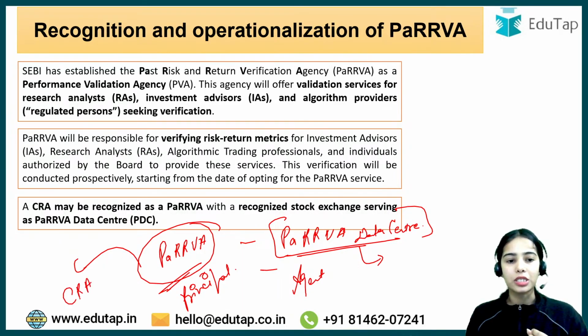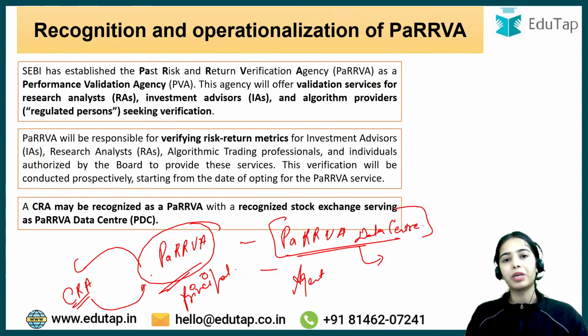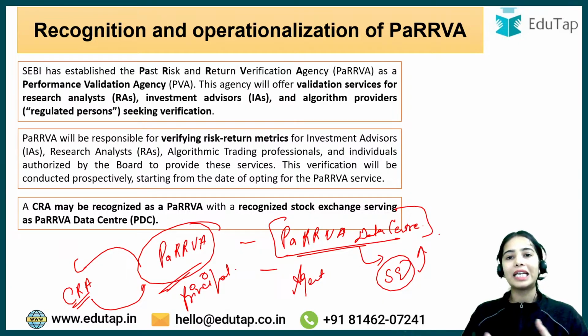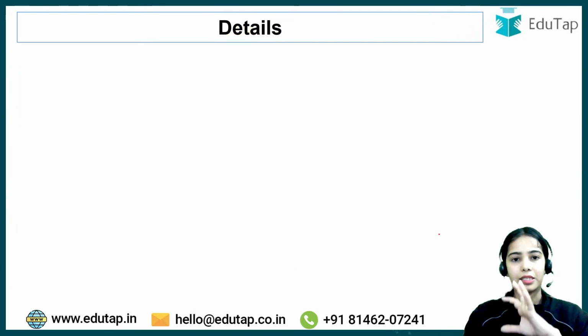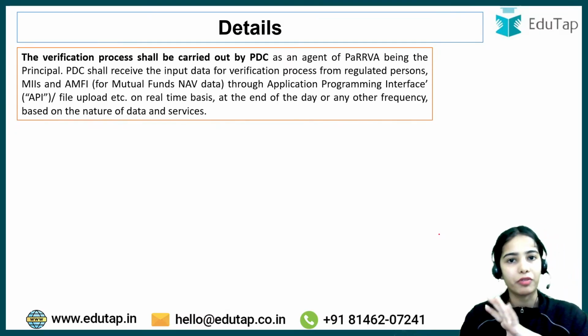The credit rating agency, once it follows the eligibility criteria, can become the PaRRVA, and the stock exchanges can become the PaRRVA data center, that is, they can become the agent for the PaRRVA. Basically the idea is this. You will understand it better once you understand the functionality of the PaRRVA and the PaRRVA data center.